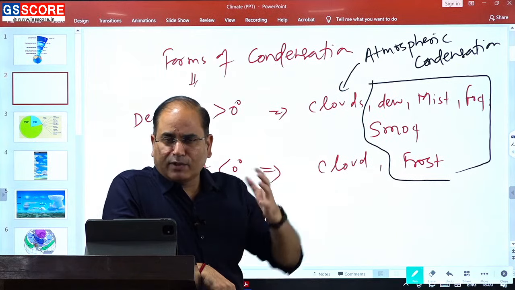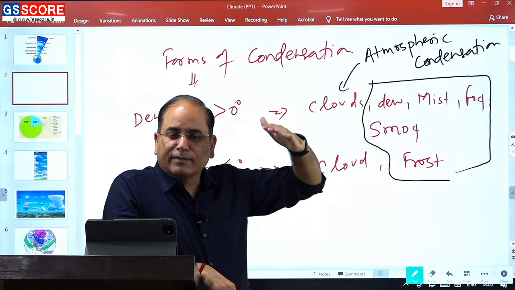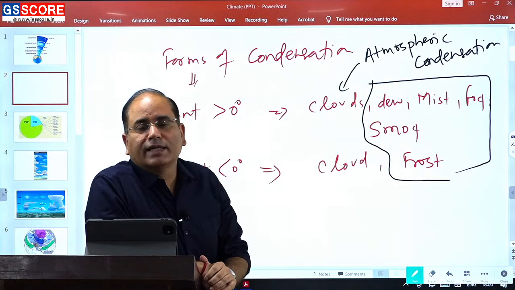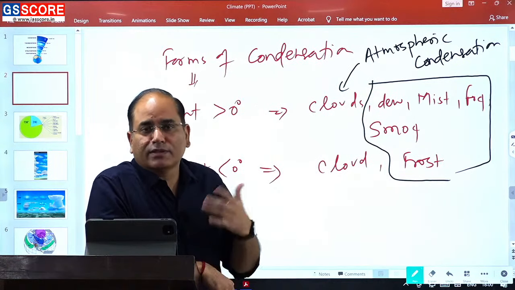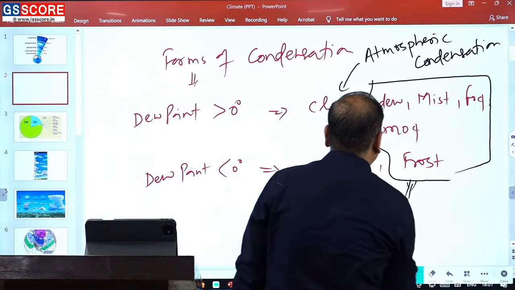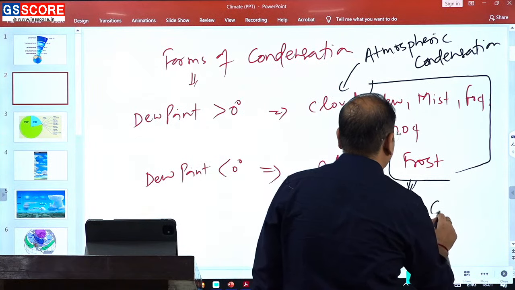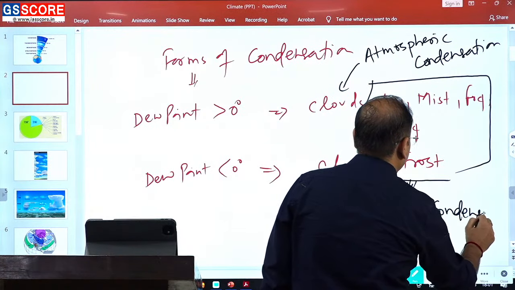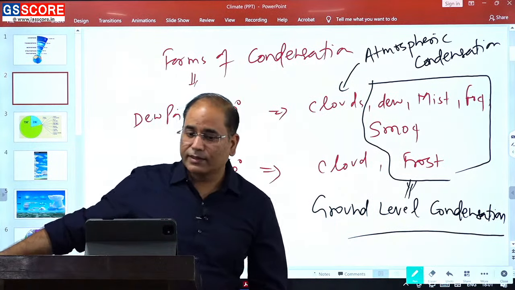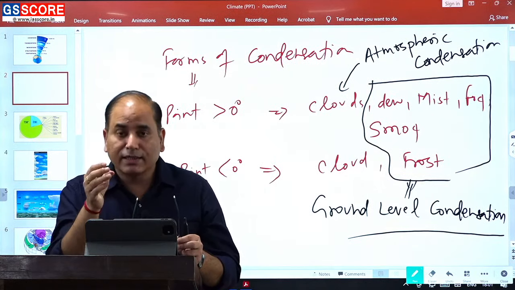Air is rising, rising air will witness adiabatic cooling, a decrease in temperature, relative humidity will increase, reaching 100% saturation of the air, then condensation. The second form of condensation is simply known as ground level condensation.